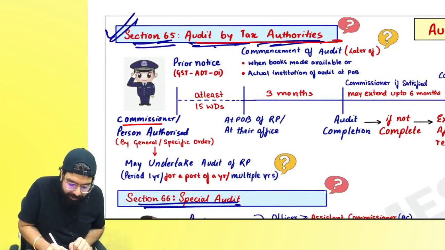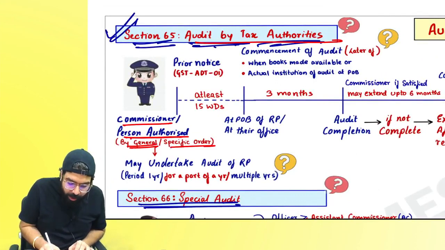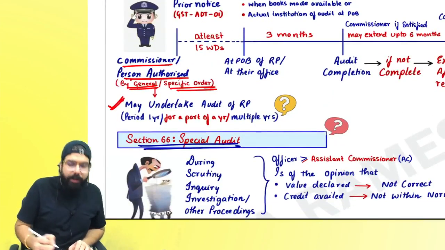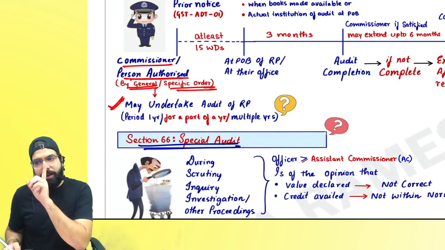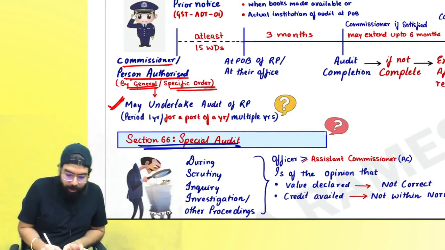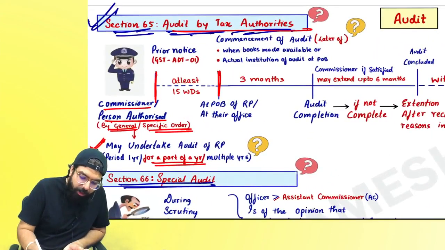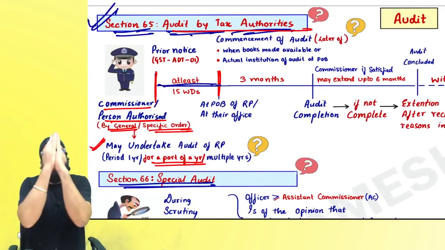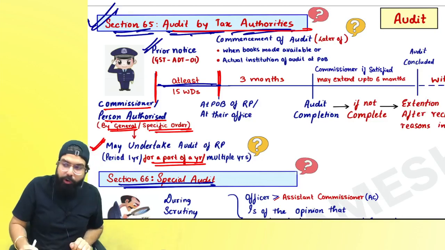Everyone, over here, audit by tax authorities. What will happen? The Commissioner or any other person who is authorized by the Commissioner, either by a general order or a specific order, will undertake the audit of the registered person. It can be for a period of 1 year or multiple years or part of a year also, right everyone? Always remember, whenever they want to start an audit, they will first of all give you a prior notice of 15 working days in GST ADT 01.